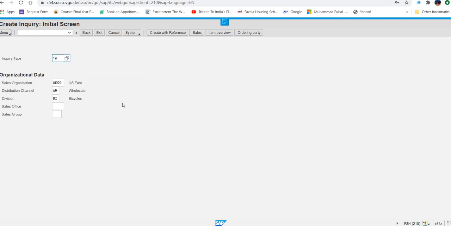So in the sales organization, it should be UE00, distribution channel WH, and division BI. Most of the time, this data comes automatically, and if it is not coming, you will type it. Okay.